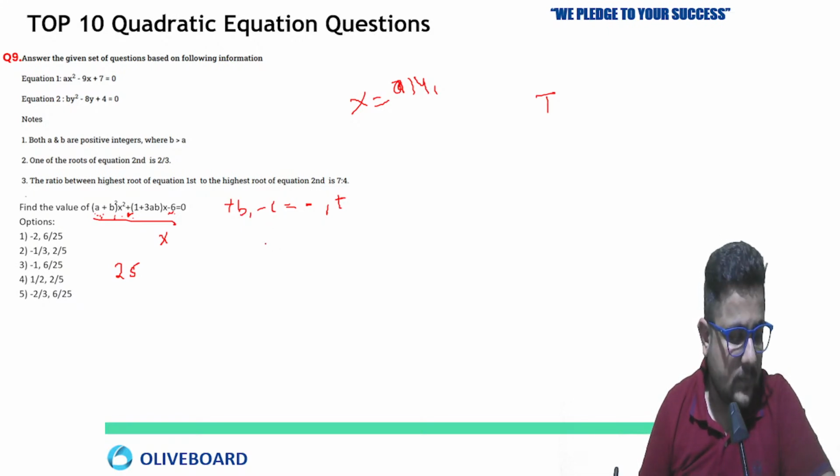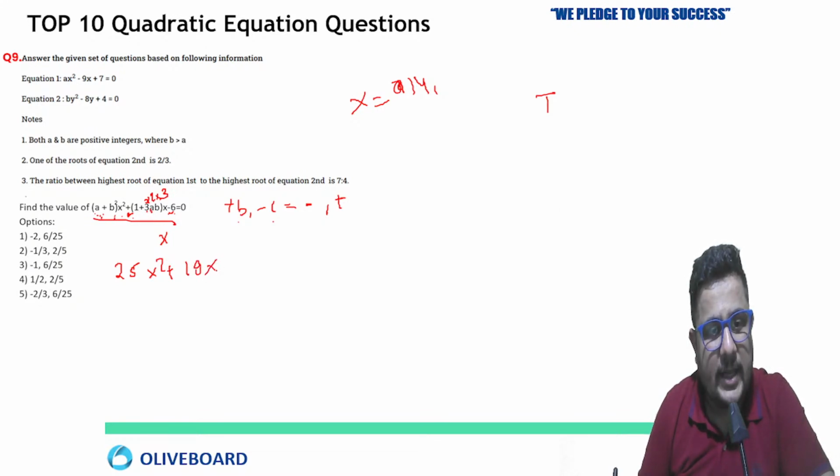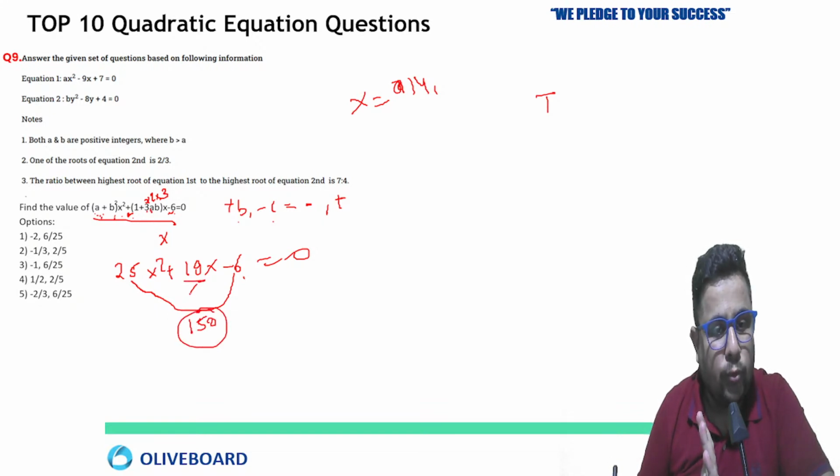Okay, clear? See, plus minus. So 25x² + (1 + 3ab)x. Here 3 multiplied by a, which is 2, multiplied by b, which is 3. So 3 times 2 is 6, 6 times 3 is 18, and 18 plus 1 is 19. So 19x − 6 = 0. Now 25 multiplied by 6, what will you get? 150. Now just factorize 19 into two parts.